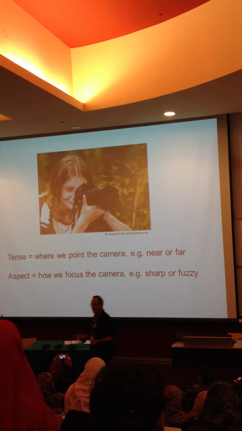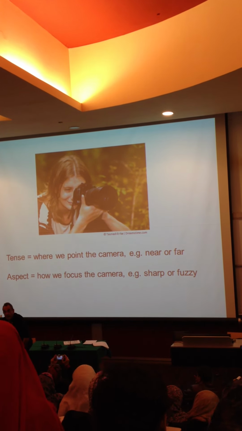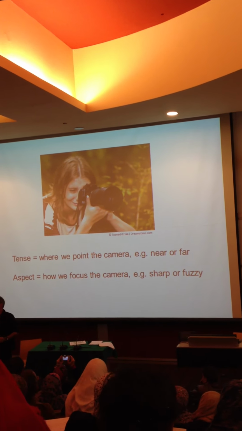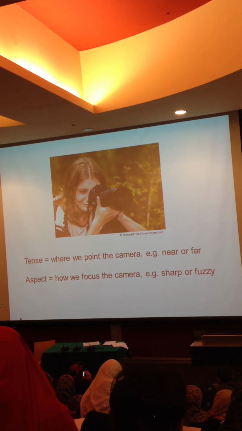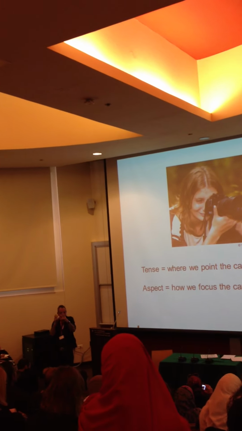Tense is where we point the camera. Here or over there. That's the tense, yeah? Over there could be in reality, so this aspect is how we, do I want to see it clear, like a lemon, or do I want to see it fuzzy?